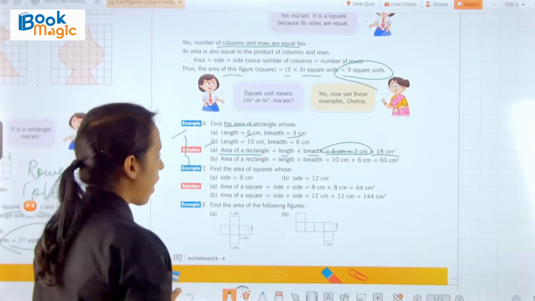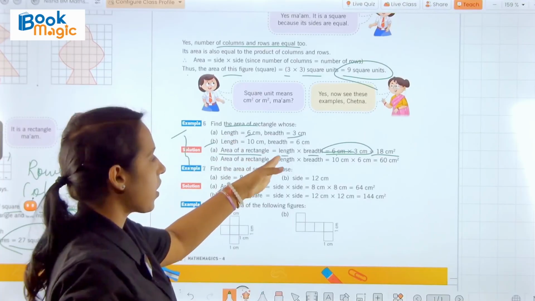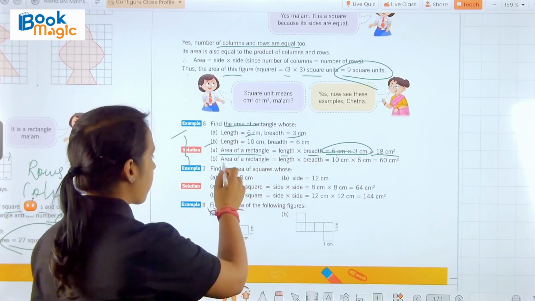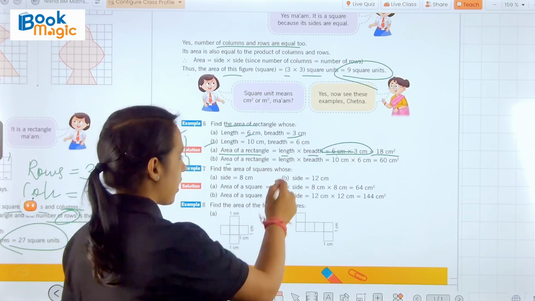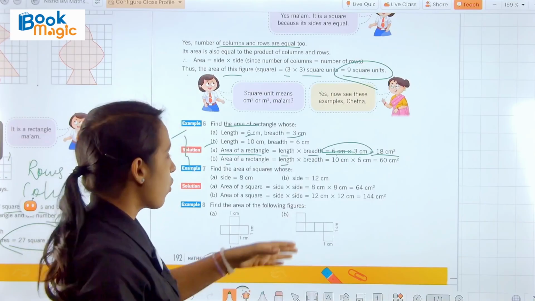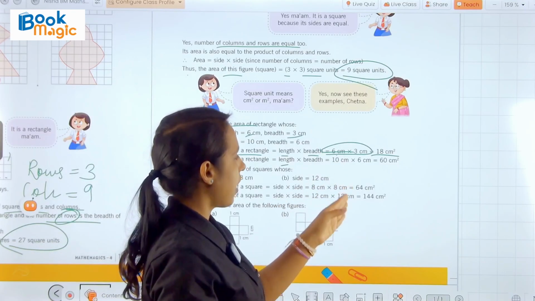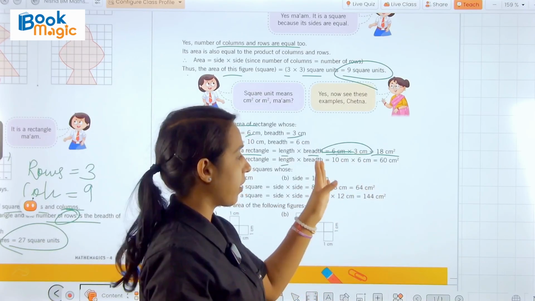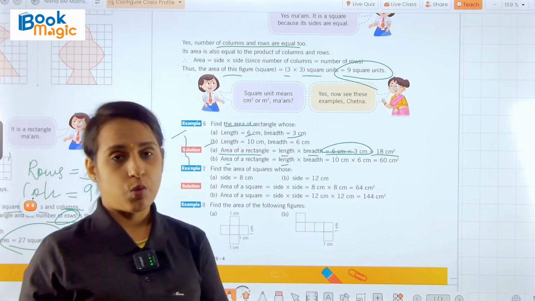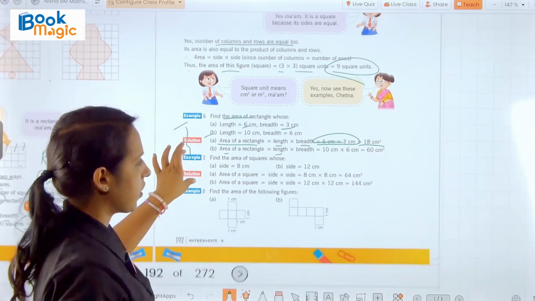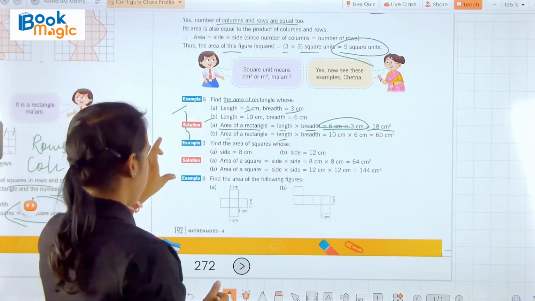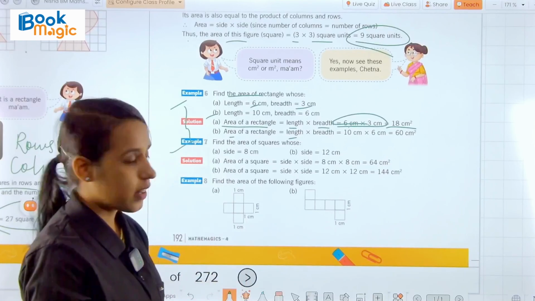Now we have the B part. Length is 10 centimeter and breadth is 6 centimeter. As we know, the area of a rectangle is length into breadth. So we will multiply 10 centimeter into 6 centimeter, that will be equal to 60 square centimeter, or 60 centimeter square we can write. Now we have example 7.